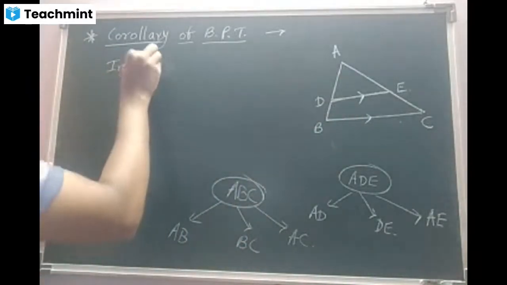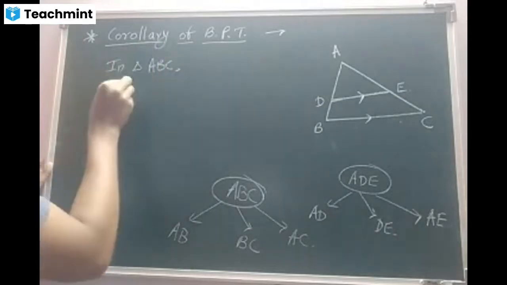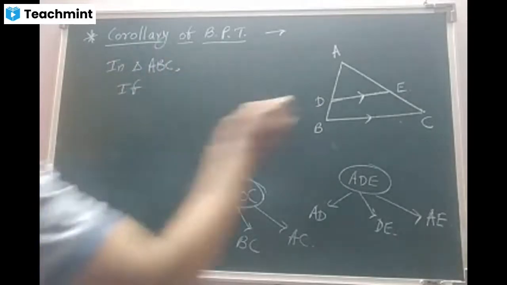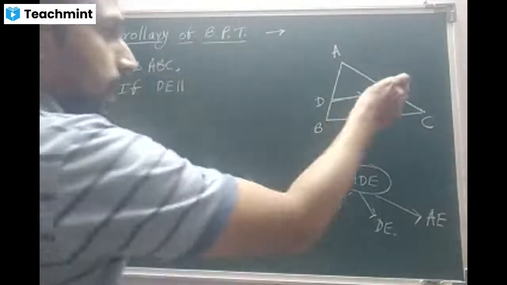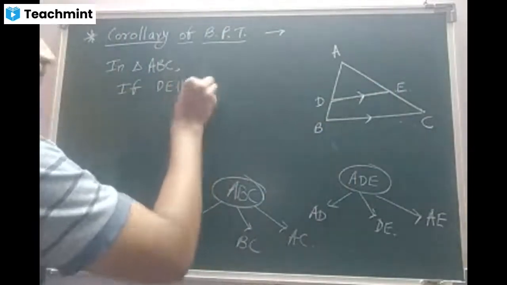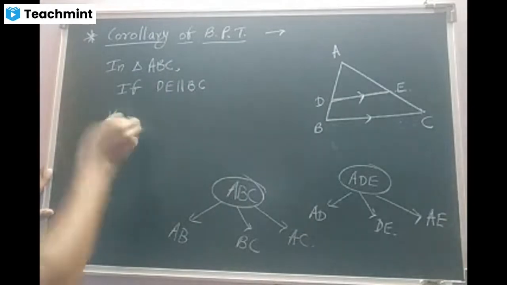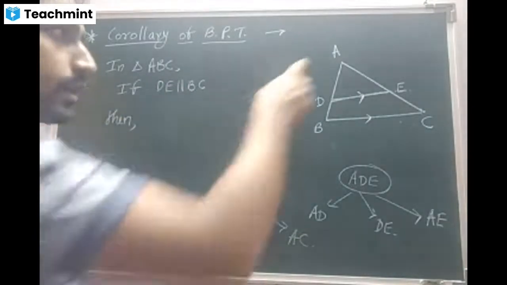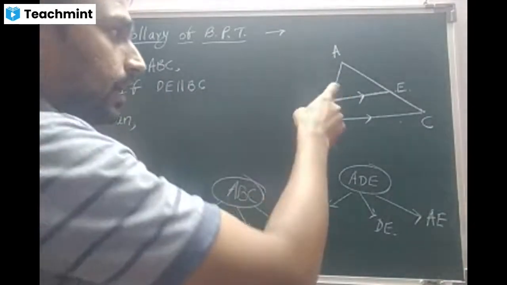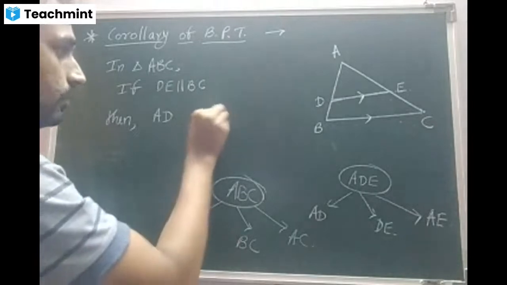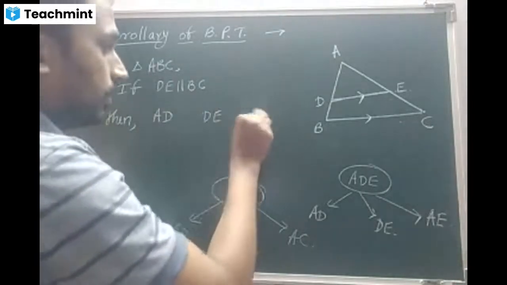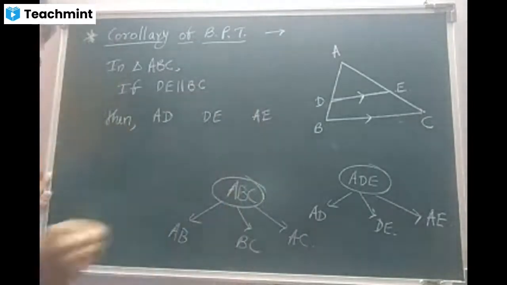In triangle ABC, if DE is parallel to BC, then the new sides AD, DE and AE of the newly formed triangle are proportional.